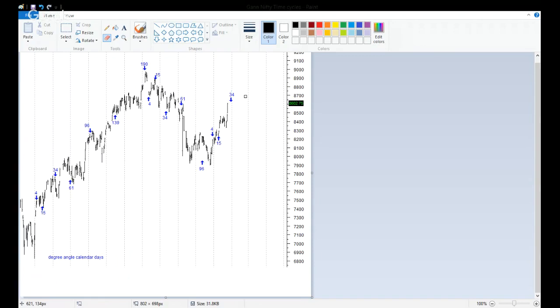So similarly, this time as well, as per GANN, there is a 34-day top which should be formed, and this is going to result in, if you look at the prior 34-day, it resulted in at least 4 or 5 days of down move. Over here, the 34-day resulted in 4 or 5 days of up move, which is the upside correction. Over here, it was downside correction. If the same funda holds true, then we should see at least 3 to 4 days or 4 to 5 days of some correction on the downside.